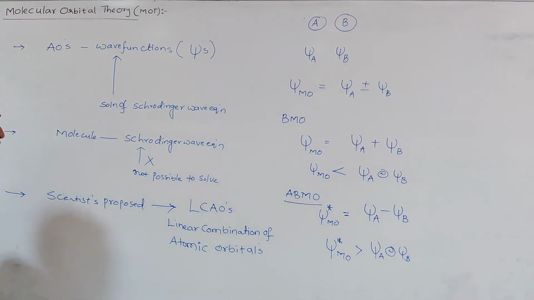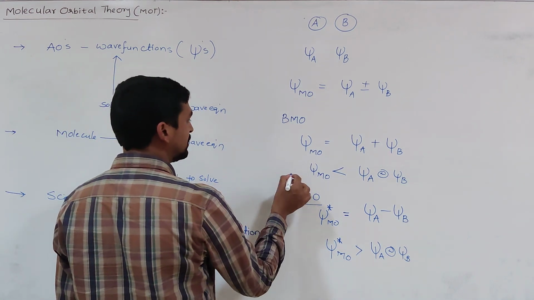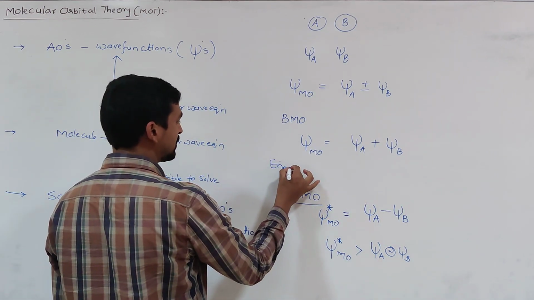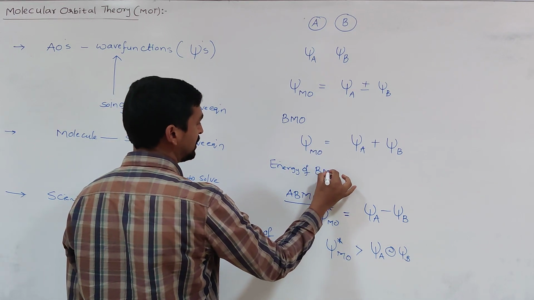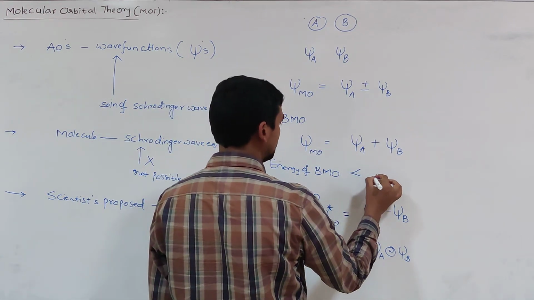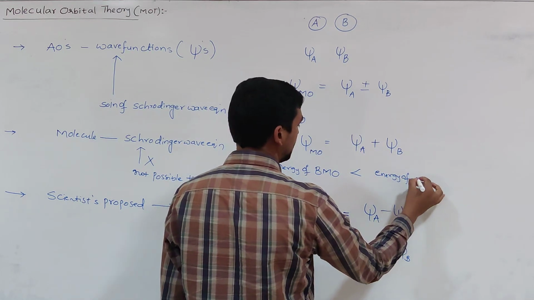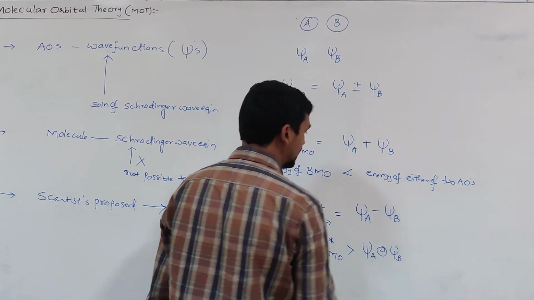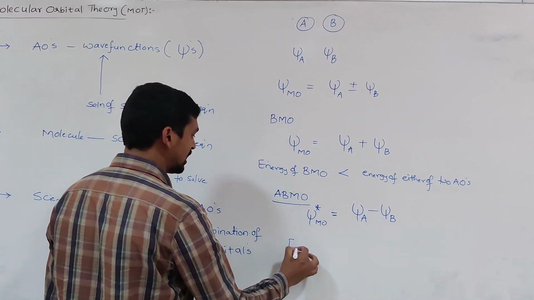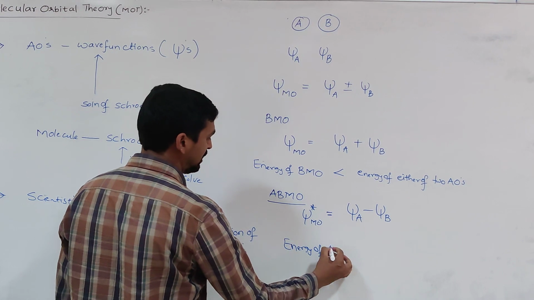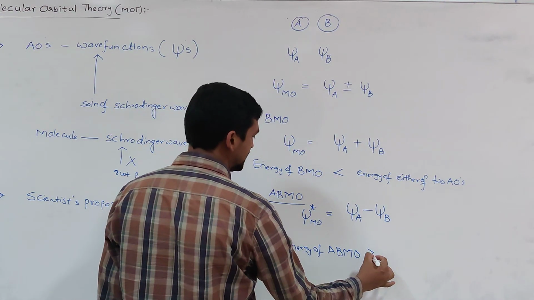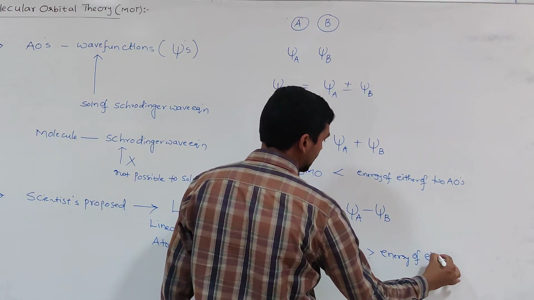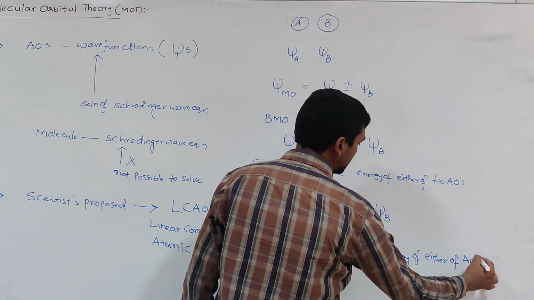So this is another important point. The energy of the bonding molecular orbital is always less than the energy of either of the two atomic orbitals, A or B. Whereas the energy of the anti-bonding molecular orbital is always greater than the energy of either of the atomic orbitals.